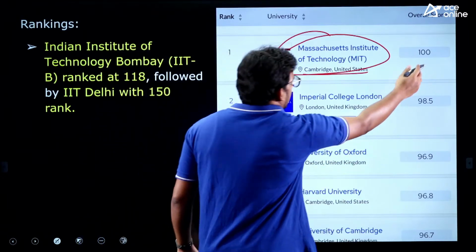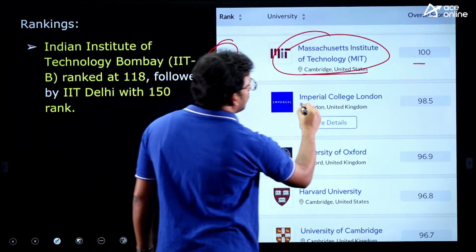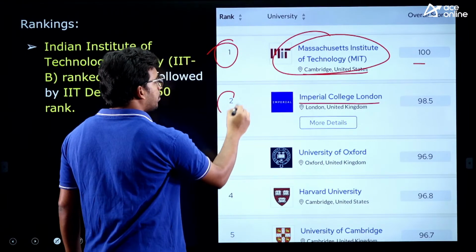The score is 100 and it has been the first rank. First one you need to remember. Second one, Imperial College, London. So this is the second rank. This is also very important.